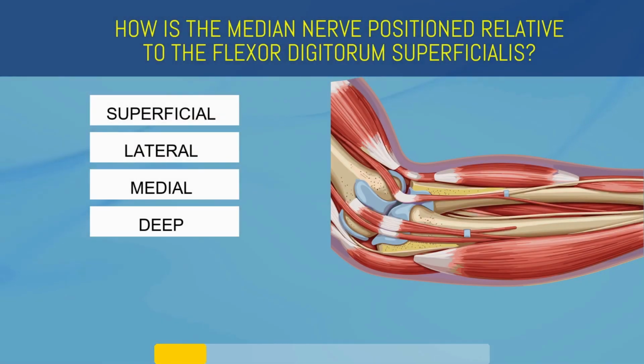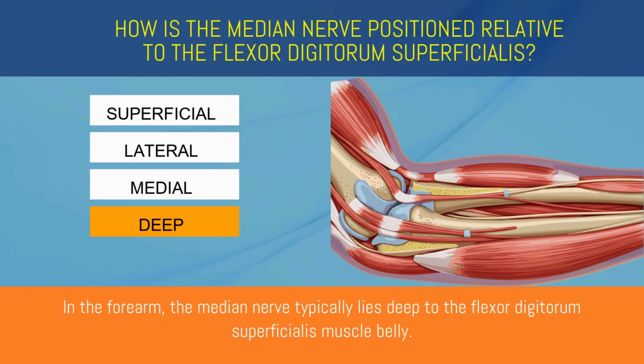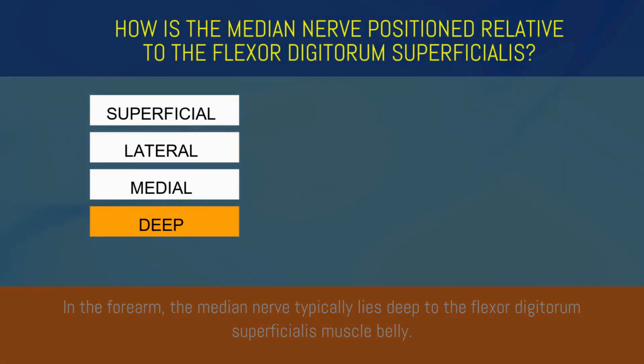How is the median nerve positioned relative to the flexor digitorum superficialis? Superficial, lateral, medial, or deep? Deep. In the forearm, the median nerve typically lies deep to the flexor digitorum superficialis muscle belly.